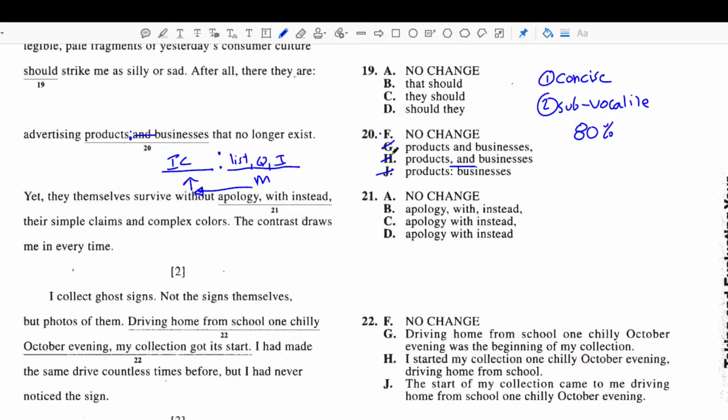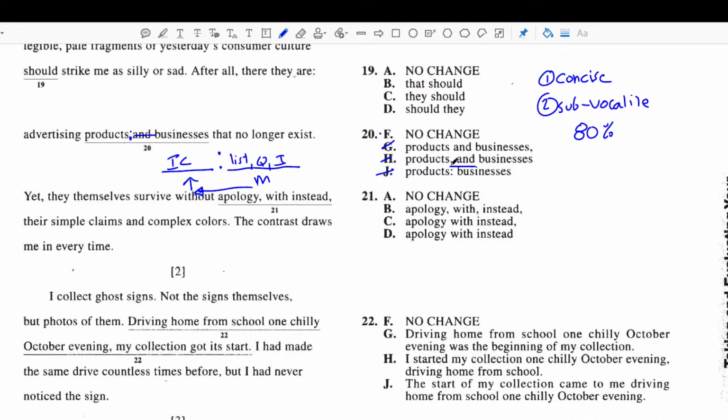Okay, so why are all of these wrong? They're all wrong because they're punctuated incorrectly. And in order to recognize that, you need to know your rules. So if you weren't familiar with the rules that we mentioned just now, you're going to want to get familiar with them. First, for G, we put a comma here, but there is no independent or dependent clause, and all of this information is essential, so I wouldn't be separating out essential from non-essential information.